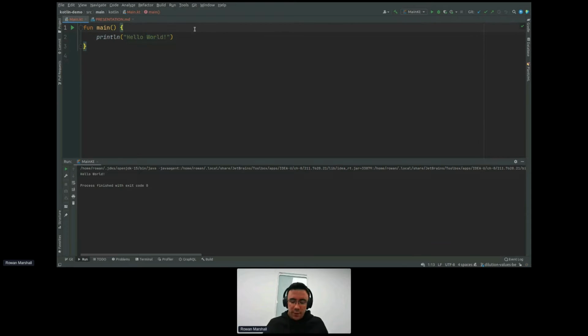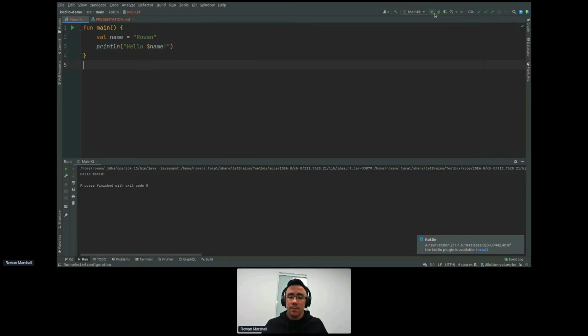So let's go a bit further. Let's get a name out. If we do val name equals Rowan, and let's just print out Rowan. I'm just going to introduce you to one more feature here before we discuss how variables work, which is string interpolation, a way of getting data from a variable into a string without having to do a lot of concatenation. I think it's a lot more readable, and it's simply, there you go. So if we run this now, we get hello Rowan. It takes this variable and inputs it in here.